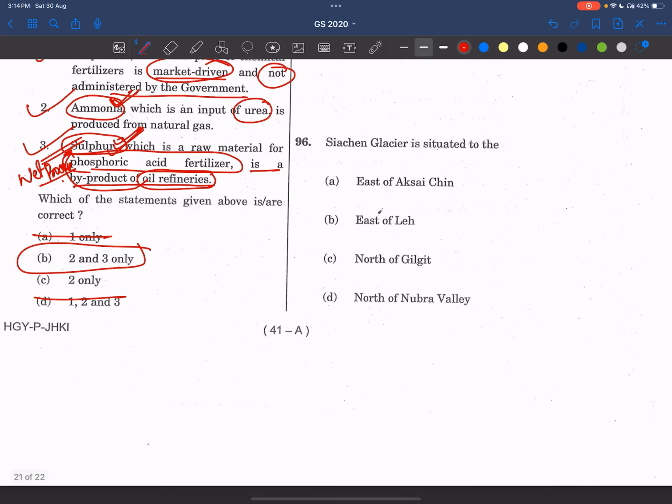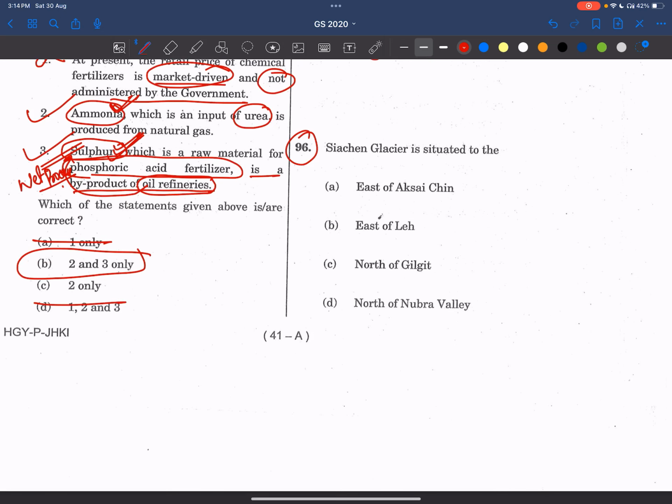Now coming to 96th question. Siachen Glacier is situated to the... See here, friends, Siachen Glacier is there, no? He's telling Aksai Chin. See, if this is India, the Jammu and Kashmir region, this region is called Aksai Chin. Siachen Glacier is here. That means it is to the west of Aksai Chin. Now, east of Leh.